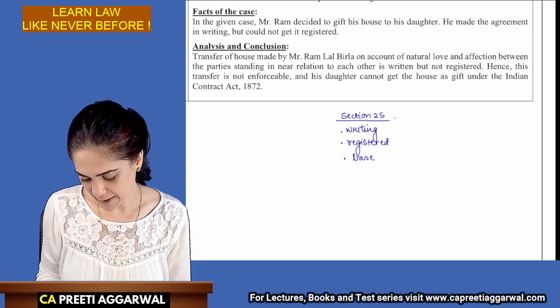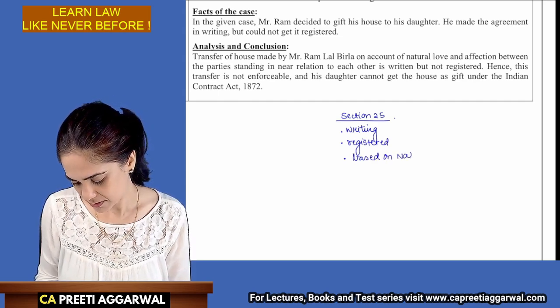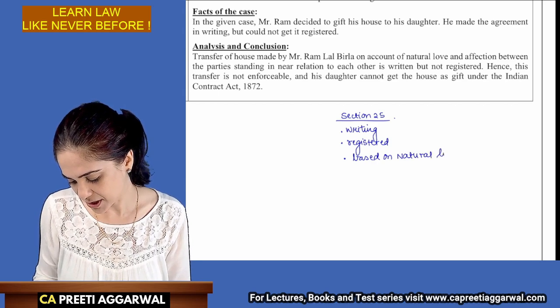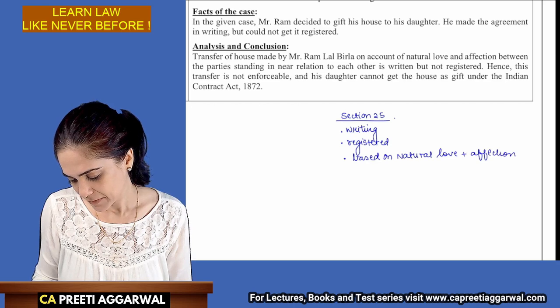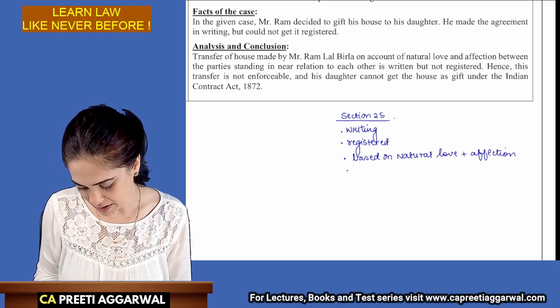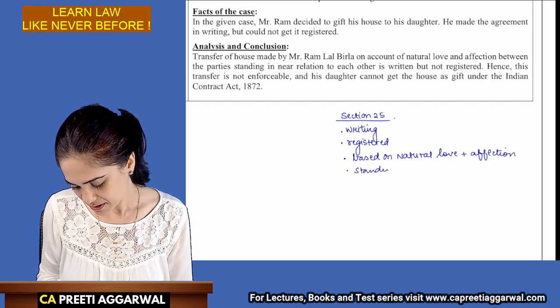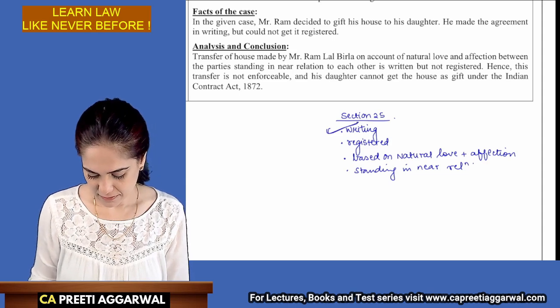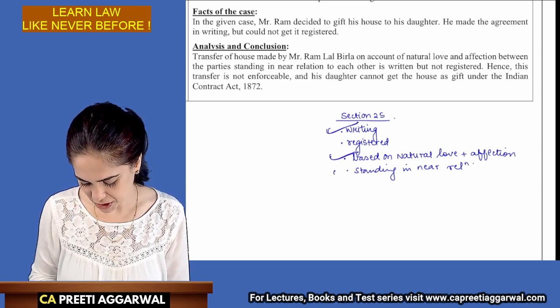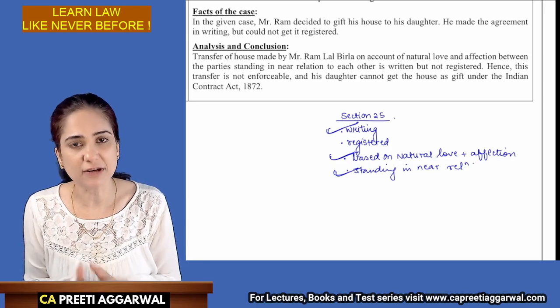It must be based on natural love and affection. It must be between people standing in near relation. So it is in writing. It is based on natural love and affection, and it is between persons standing in near relation.